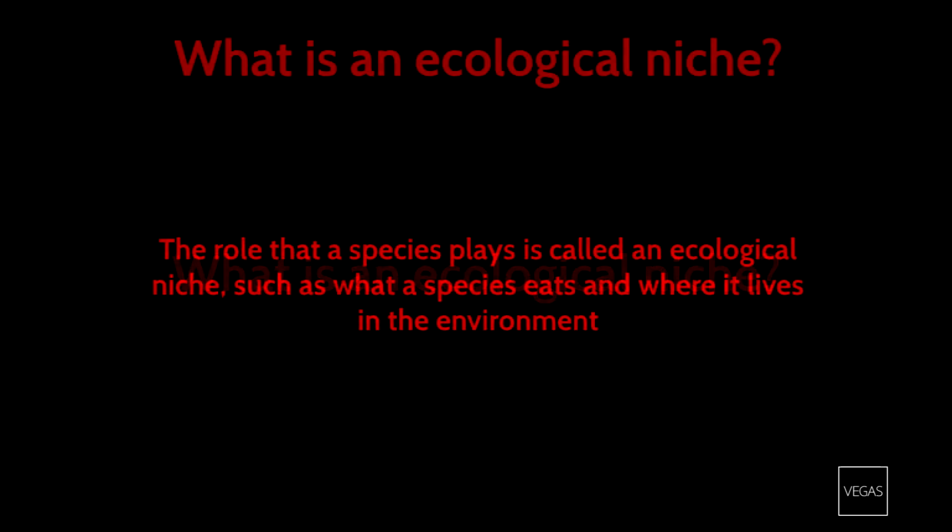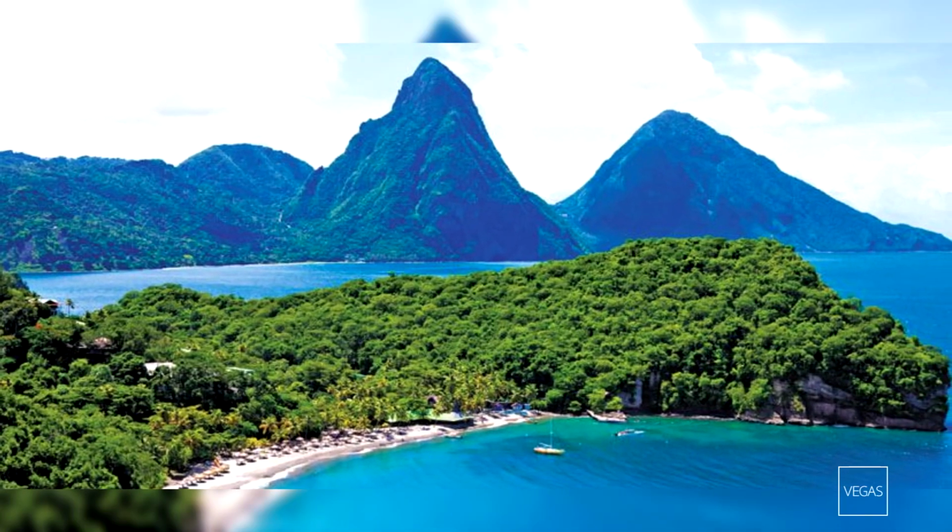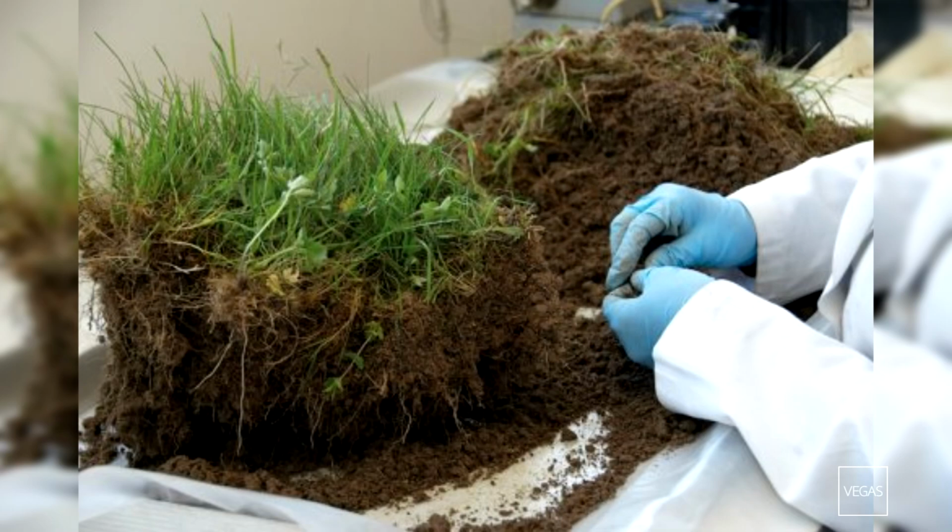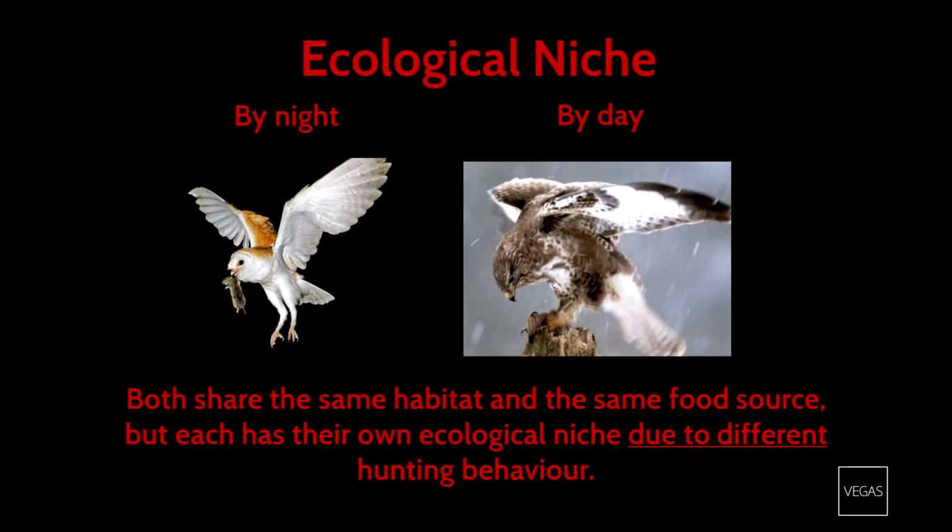Fadil, what is meant by an ecological niche? The role that a species plays is called an ecological niche, such as what a species eats and where it lives in the environment. Environmental factors such as climate, elevation, and soil chemistry also play a role in defining a niche. Sometimes other species will compete for the same niche as they may compete for the same food source or the same part of a habitat.